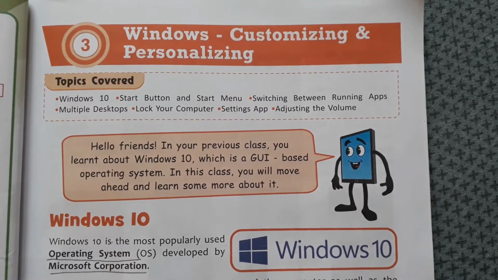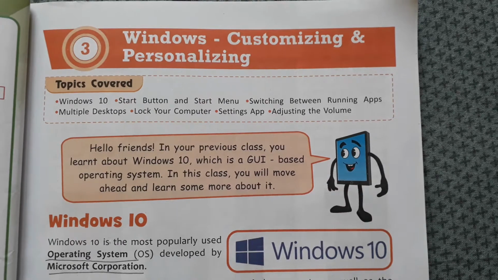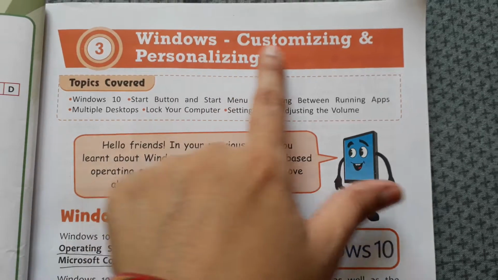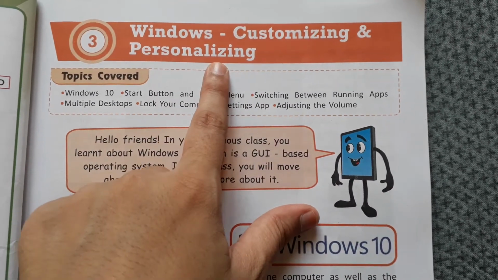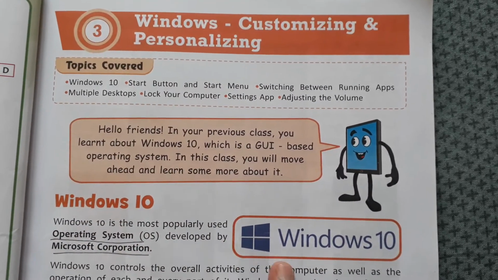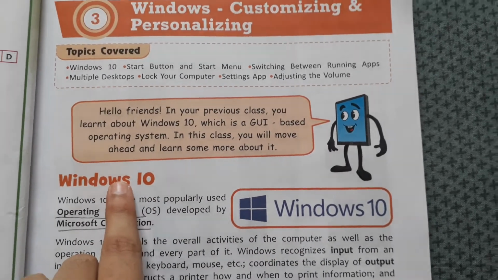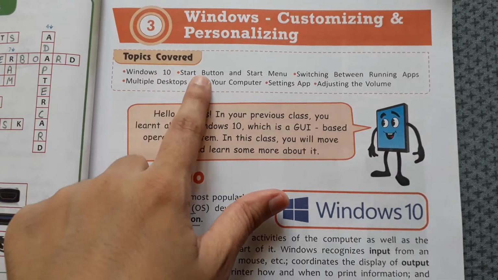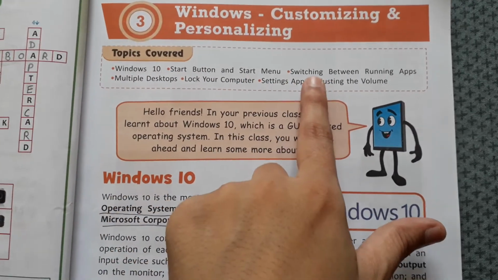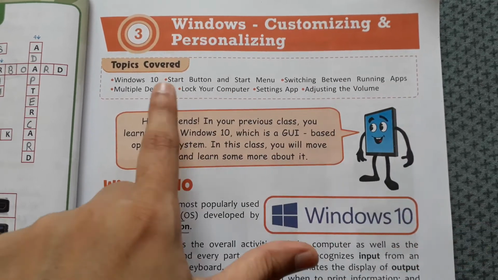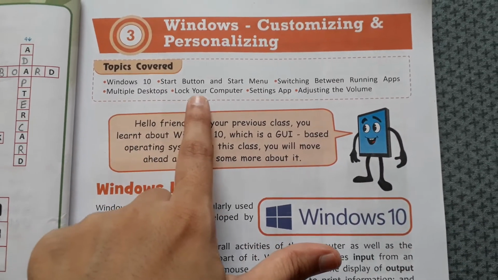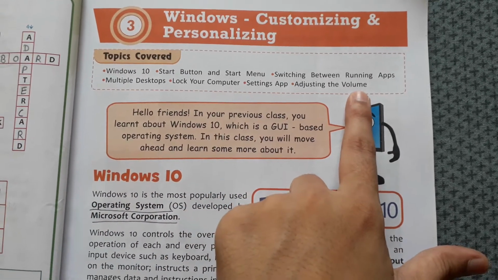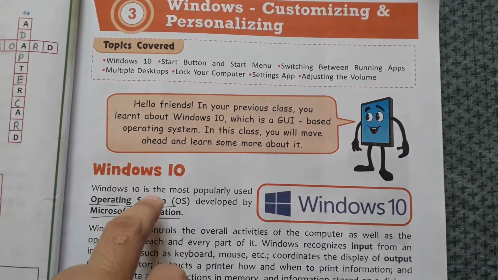Hello my dear students. Today we will do the third chapter of computers, that is Windows customizing and personalizing. Okay? So here we start the chapter. In this chapter we will learn about Windows 10, start button and start menu, switching between running apps, multiple desktops, lock your computer, setting apps, adjusting the volume. Okay, so now we will start.